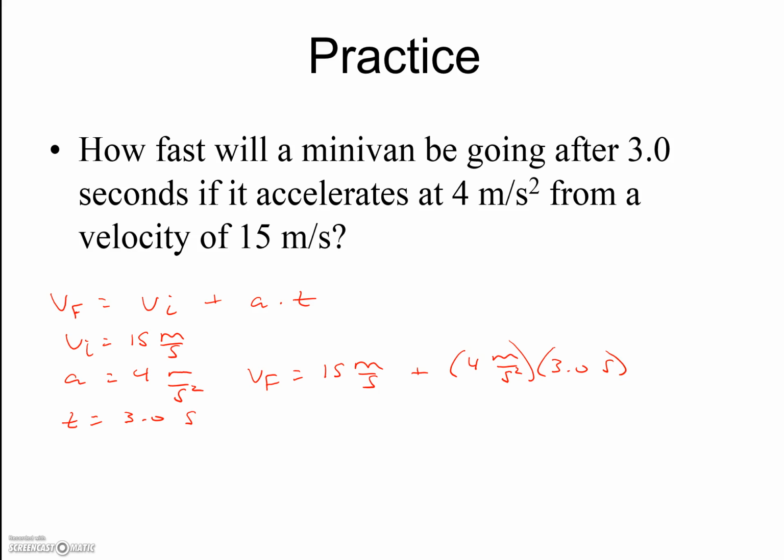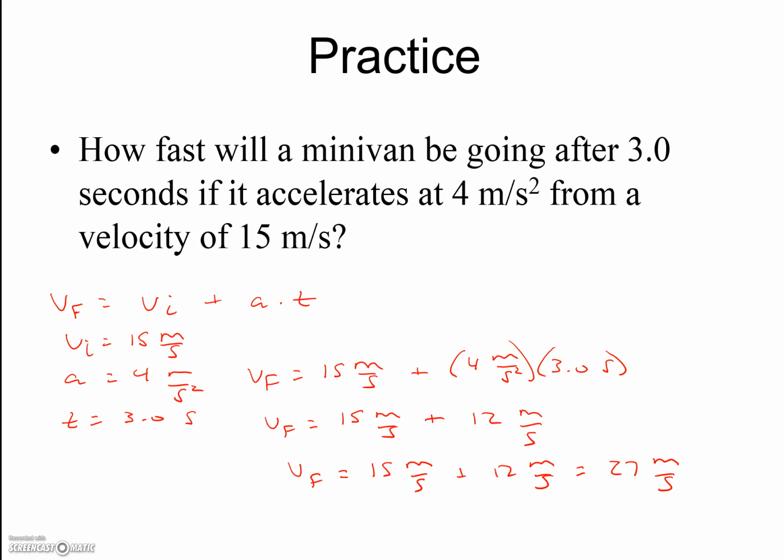So we're going to multiply our acceleration times our time. So V final will equal 15 meters per second plus 4 times 3 is going to give us 12. Meters per second squared times seconds is going to give us meters per second. Now we can add our two values together. So V final is going to equal 15 meters per second plus 12 meters per second, which is going to give us 27 meters per second as our final velocity.